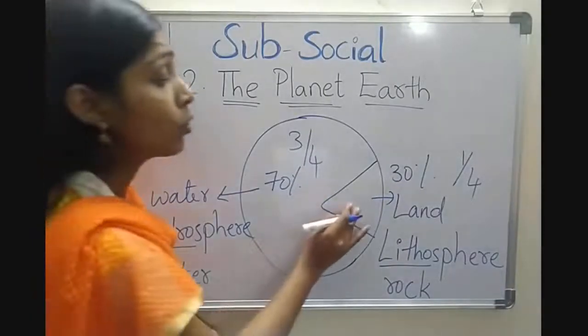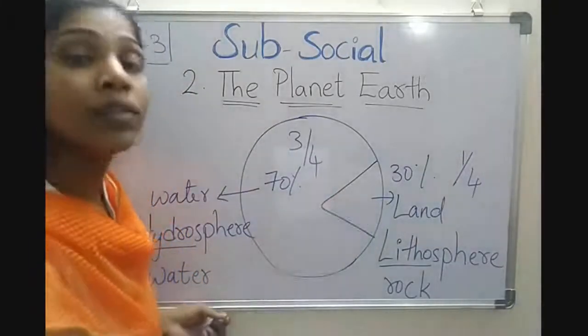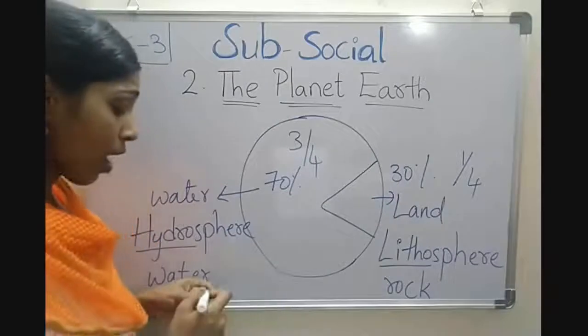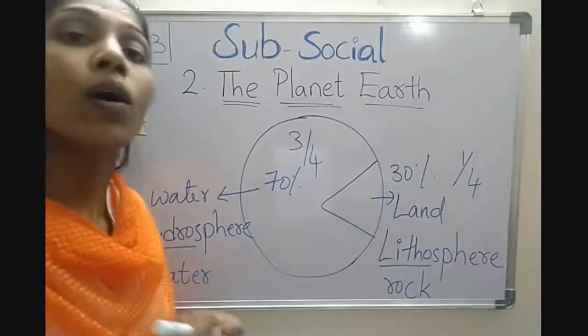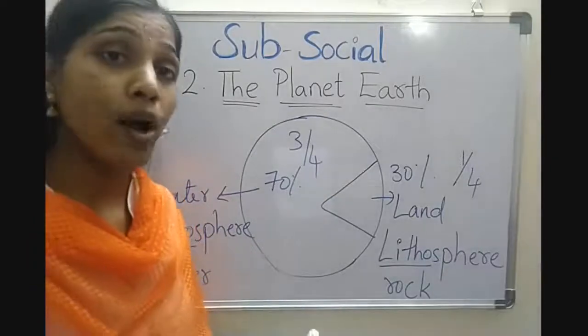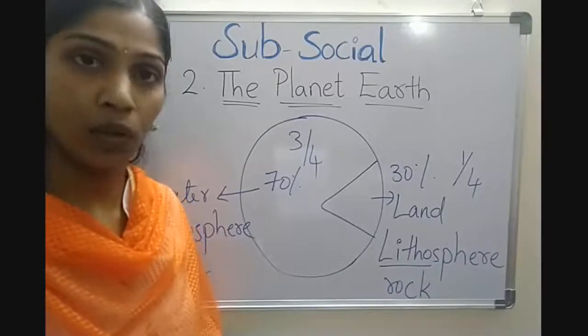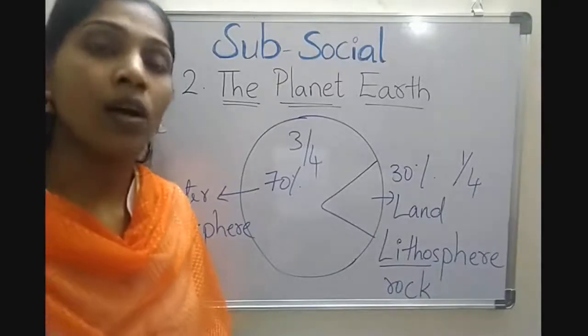The huge masses of land on the earth's surface are continents. Now let us learn about continents and oceans. Children, there are 7 continents and 5 oceans. Now let us learn about continents.